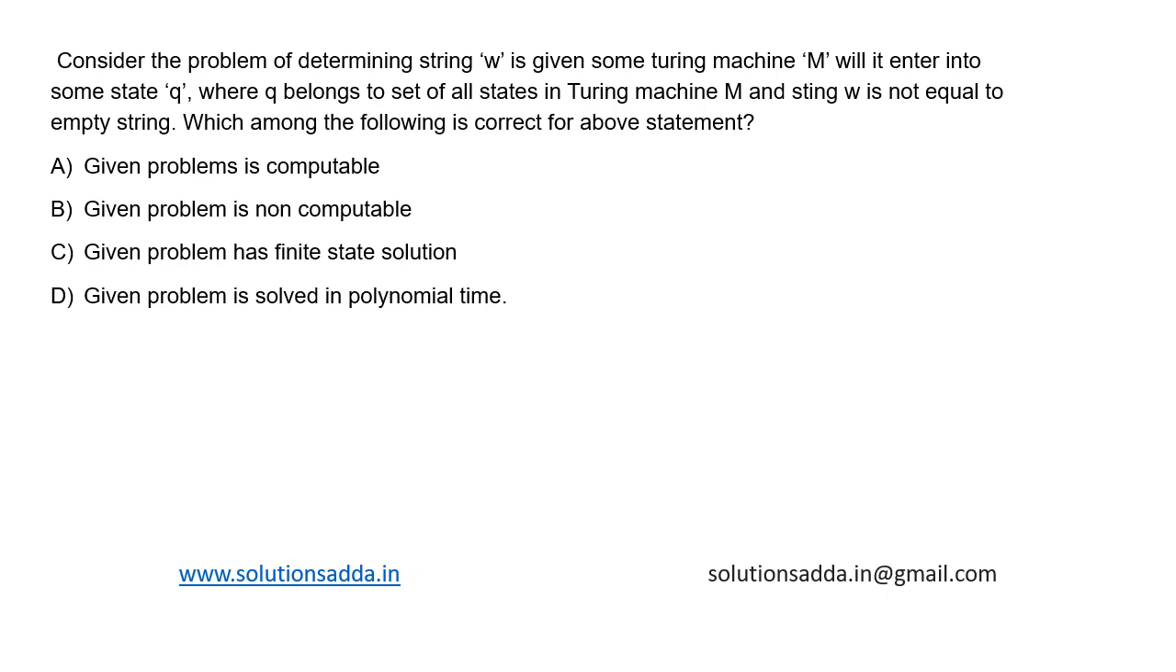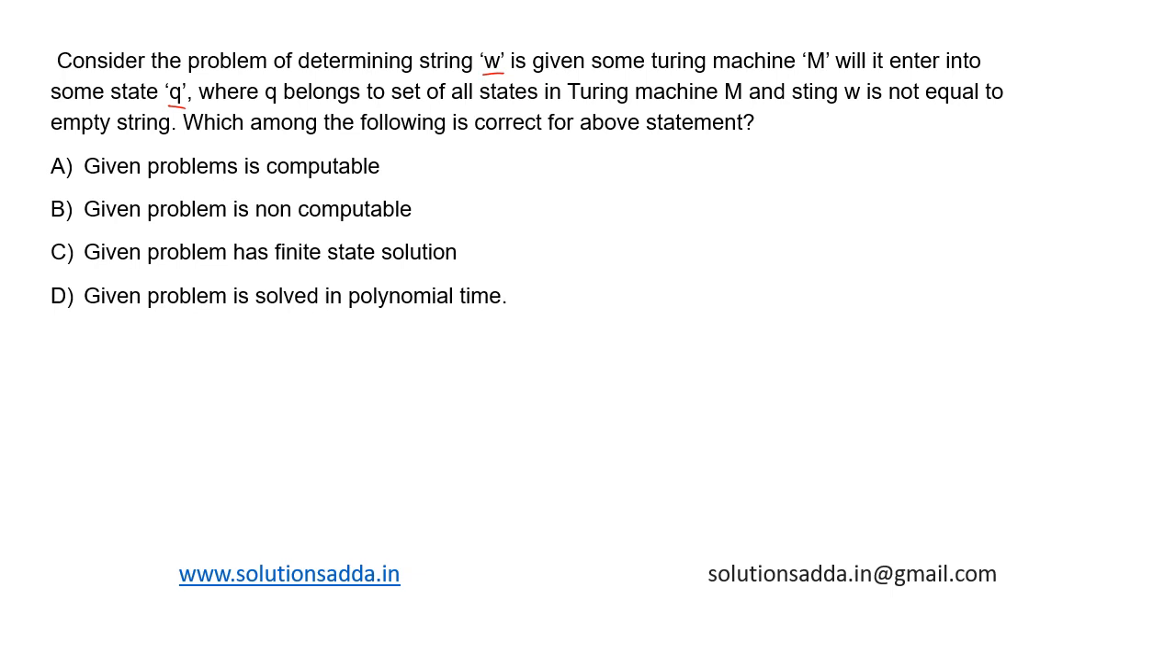This is a question from Theory of Computation. Consider the problem of determining, given some Turing machine M, whether string W will enter into some state Q, where Q belongs to the set of all states in Turing machine M, and string W is not equal to an empty string. Which among the following is correct?